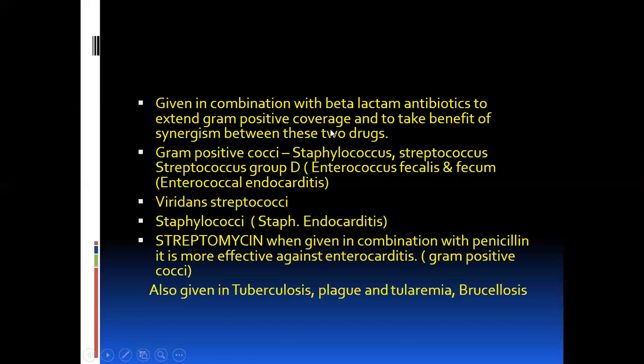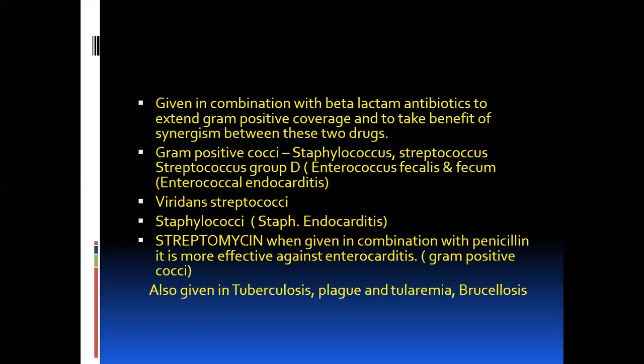So what is synergism? Each drug facilitates the other. So there will be synergism between these two types of drugs. We combine aminoglycoside with beta-lactam antibiotics to cover the gram-positive bacteria.